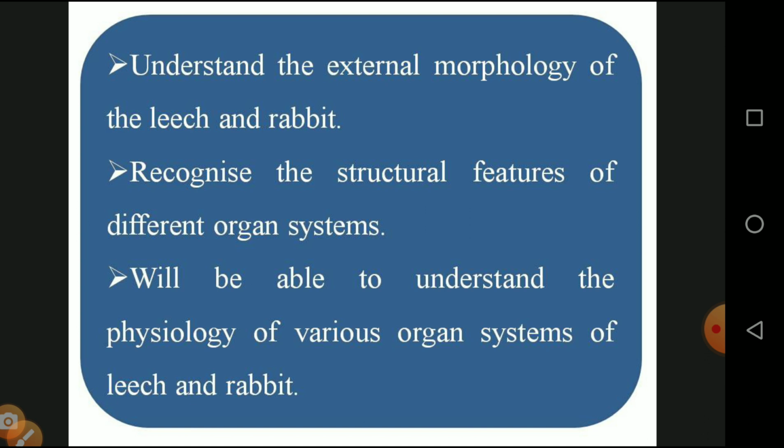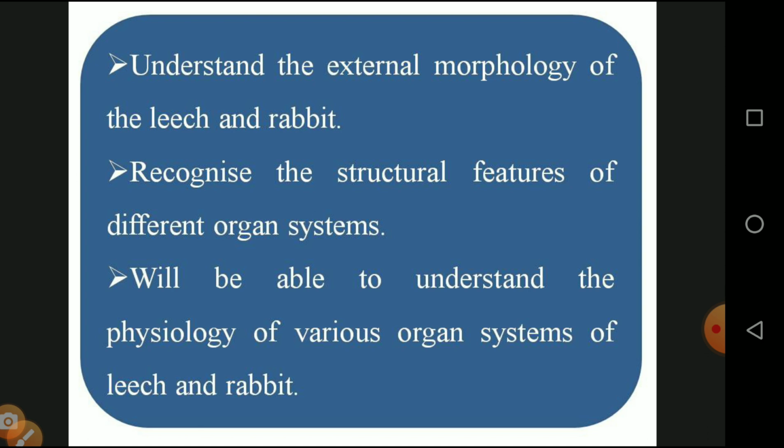External means we are seeing the structure with our naked eye. We can know the basic information of a particular type of organism. That is called external morphology. Then we recognize the structural features of different organ systems. Different kinds of organ systems are available for each and every type of organism, like the circulatory system, excretory system, reproductive system, and nervous system. Likewise, we can know the different types of organ systems.